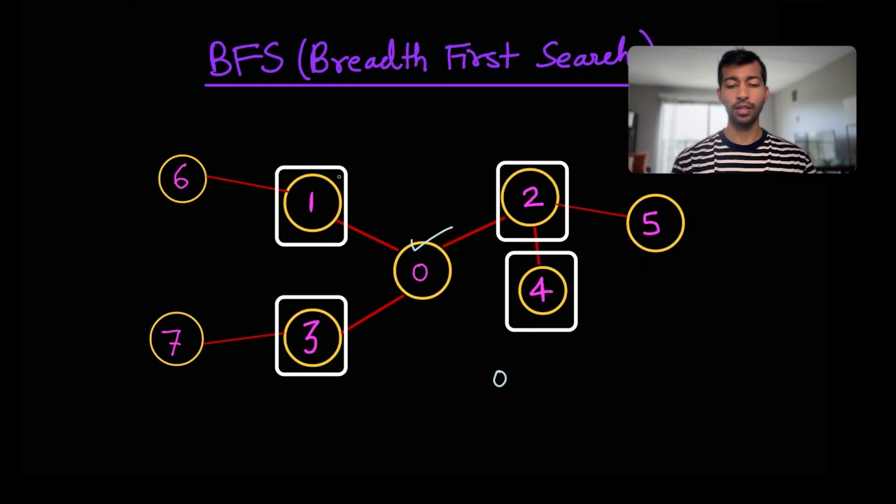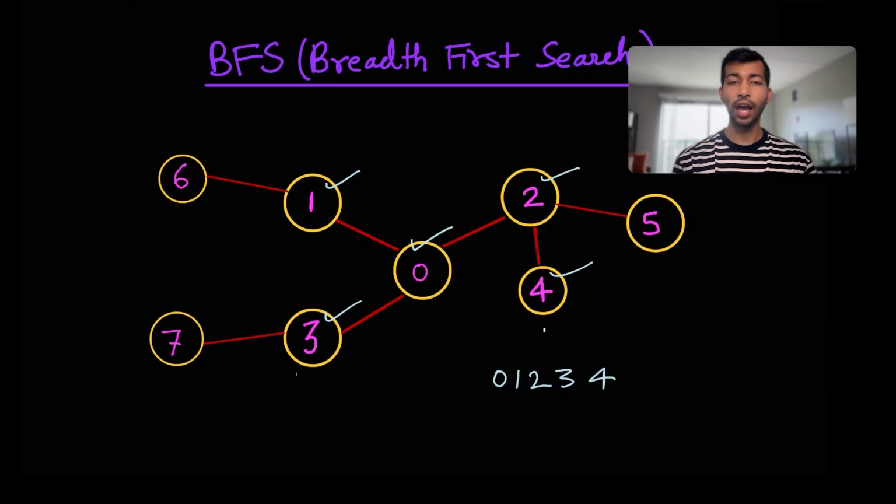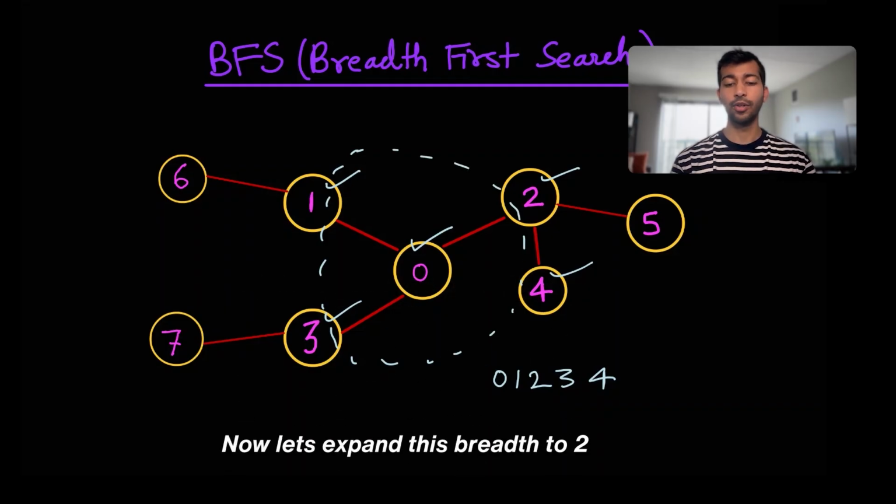So we'll mark them as visited, 1, 2, 3, and 4. We'll just print it out, 1, 2, 3, and 4. And now you see we have gone to a breadth of 1. That is 1 nearest neighbor to 0. Now let's expand this breadth to 2.